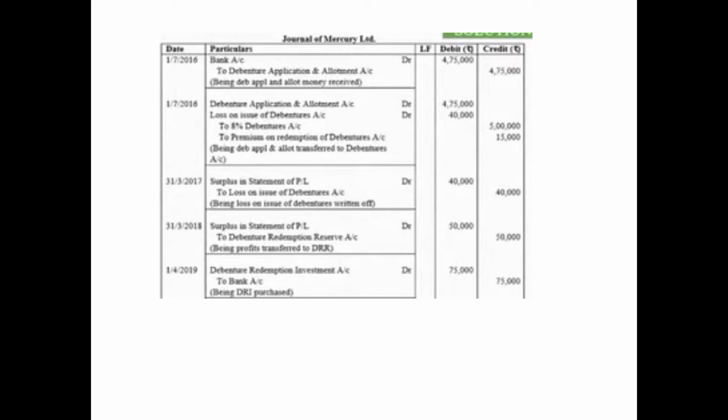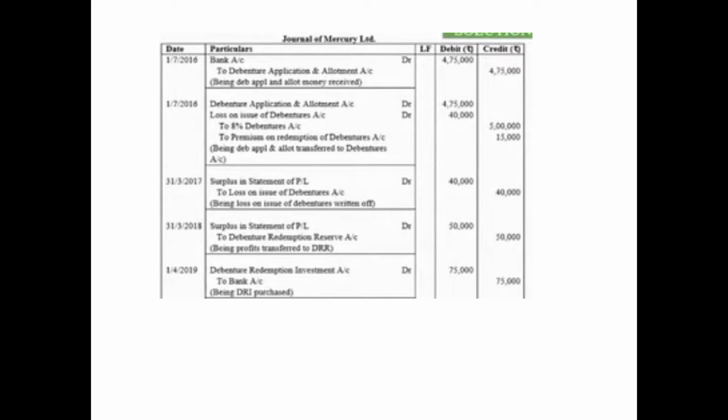So the entry for DRR, as discussed earlier, will be surplus in statement of P&L debited, that is 50,000, to debenture redemption reserve account 50,000, being profit transferred to DRR. And this DRR amount will be transferred to general reserve soon after the redemption is over. Then on the 1st April 2019, a DRI is done.